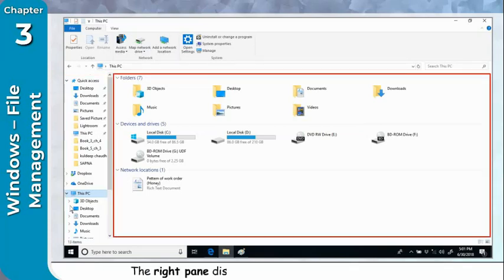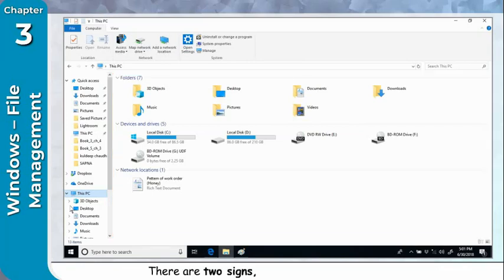The right pane displays the contents of the folder or drive that is selected on the left side pane. You can also use the right hand side to preview a file without having to open it. This can show images and documents that you have created.